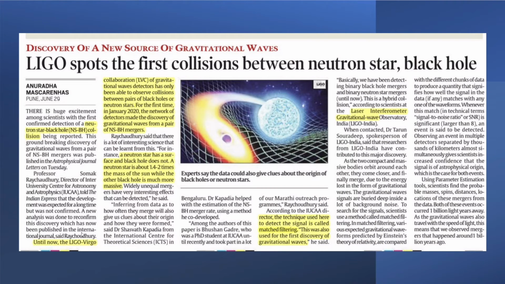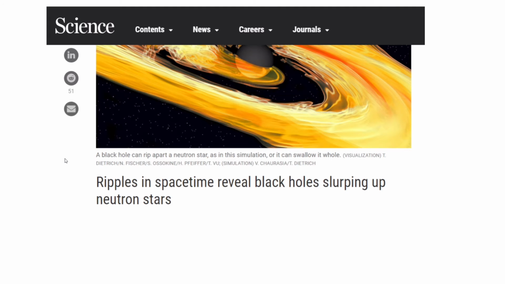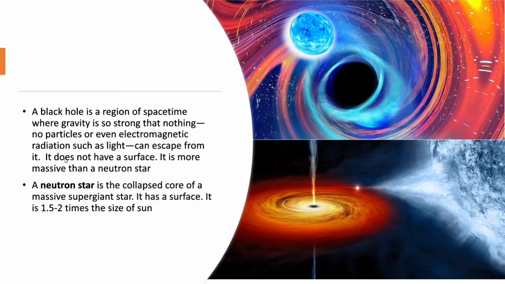The next article talks about the confirmation of a hybrid coalition by LIGO India. We'll have a look at each term that we come across in detail. Just hang on. Usually a black hole or a neutron star collision has been observed or witnessed by the LIGO. But for the first time, a neutron star and a black hole collision was witnessed. You will be surprised to know that it was witnessed as early as January 2020, but it was confirmed only recently. This was a headline in the Science magazine that says that the black holes slurp up the neutron stars. Let us have a look at what the topic is all about.